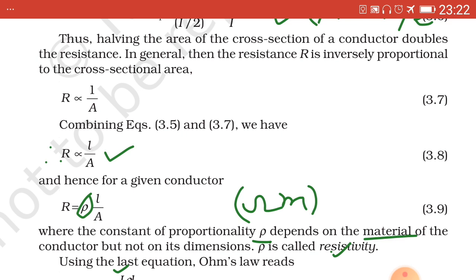Rho depends on the material of the conductor and not on its dimensions. It does not depend on its dimensions, as we have seen in the definition, that is, it depends on unit length and unit cross sectional area. Therefore, it is also called specific resistance. Hence, it does not depend on its dimension. Rho does not depend on its dimensions.